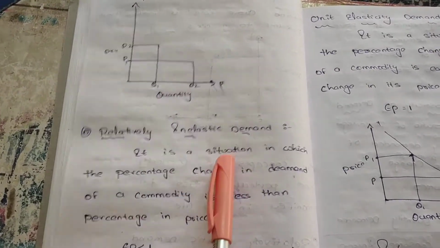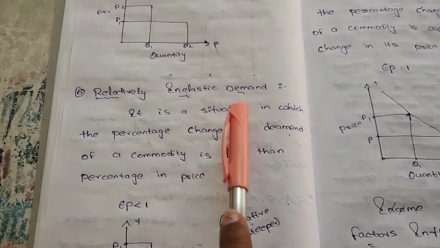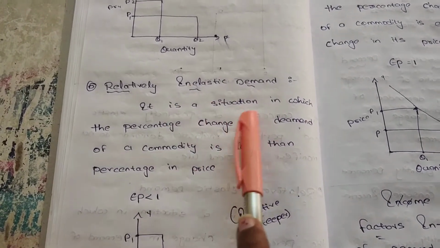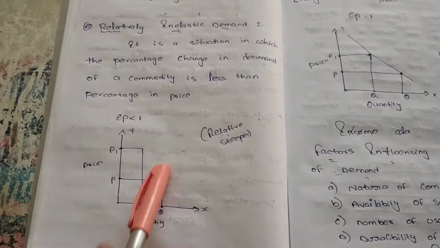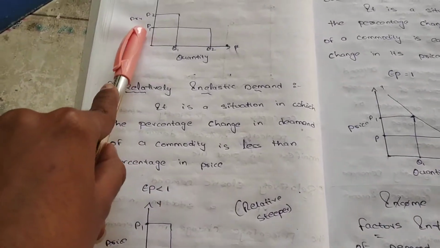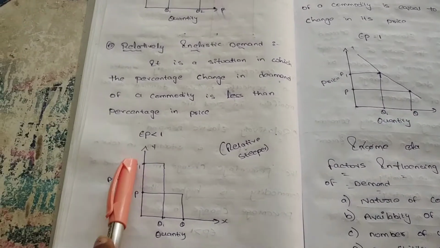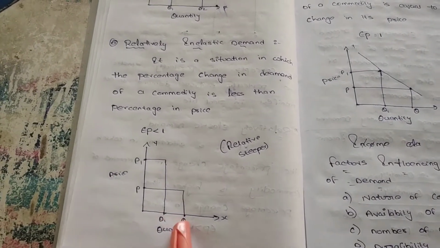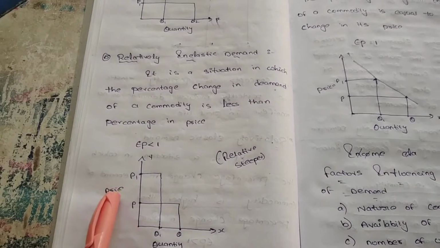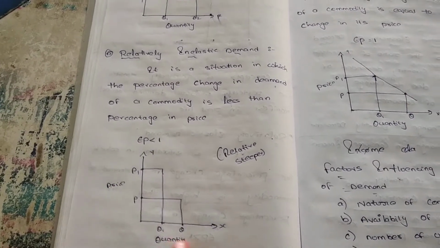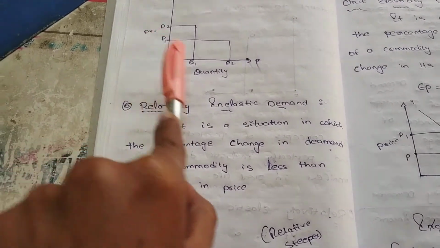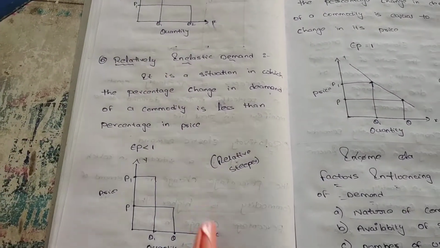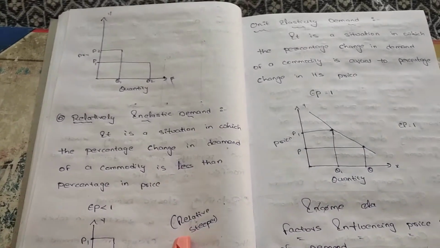And next, relatively inelastic demand. It is a situation in which the percentage change in demand of a commodity is less than the percentage change in price. Here there is a huge variation in price but a small variation in quantity demanded. It is completely opposite to the previous case. We can say the curve shape is relatively steeper. You can say it is a steeper curve.